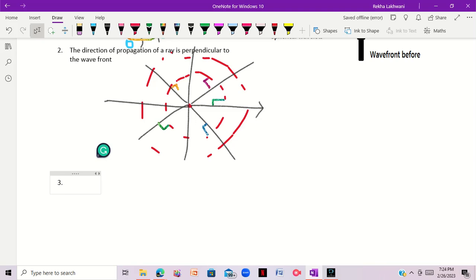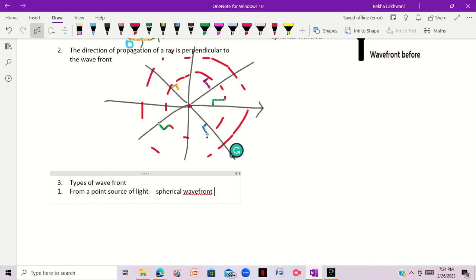If the source is a point source, like from a point source of light, the wavefront is always spherical. We have types of wavefront. For example, one is from a point source of light, it has a spherical wave front, right?